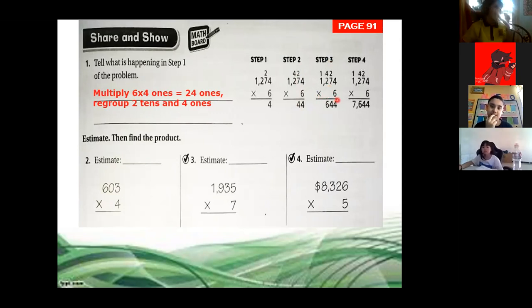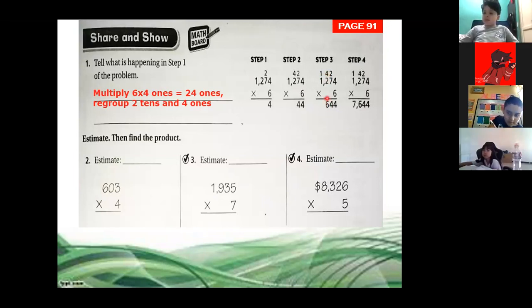Step number 3. What happened in step number 3, class? That is multiplying 2 times 6. What's the answer of 2 times 6? 12. 12 plus 4 is 16. We regroup the 4, so we need to add them. 16, so we write it down 600 and 1,000.